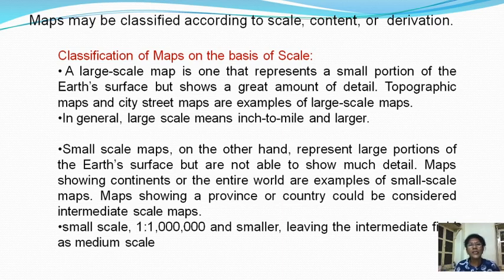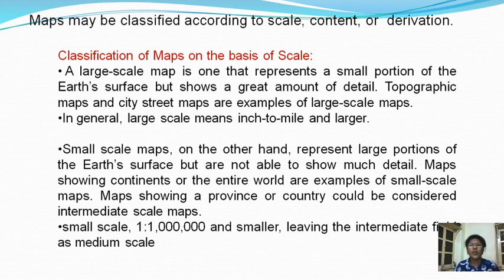In general, large scale means inch to mile. Here inch to mile means 1 inch represents the map distance, and that 1 inch represents the ground distance, and for the ground distance the unit is mile, and for the map distance the unit is inch.